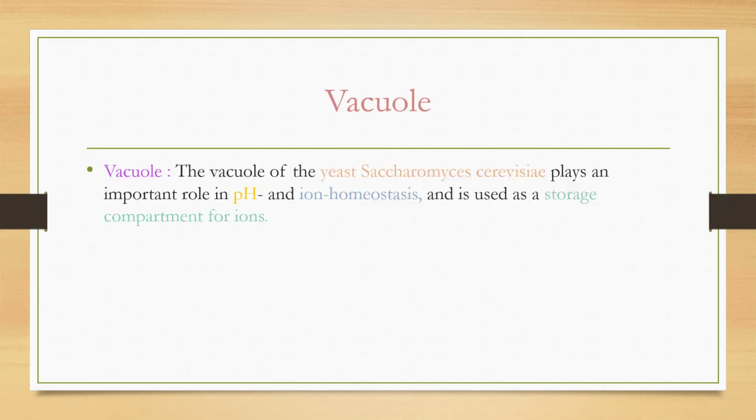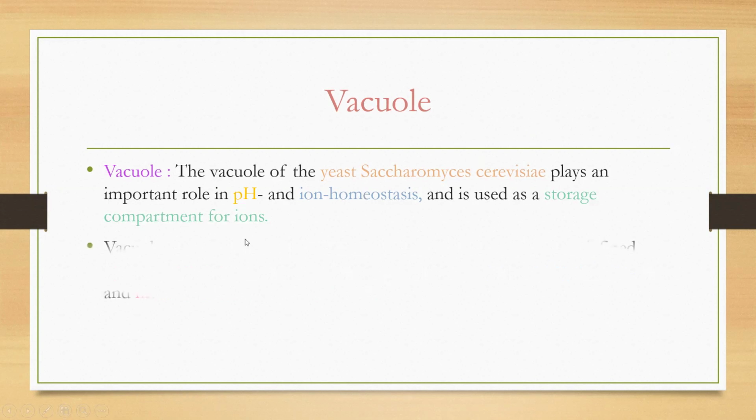The vacuole of the yeast Saccharomyces cerevisiae plays an important role in pH and ion homeostasis and is used as a storage compartment for ions.